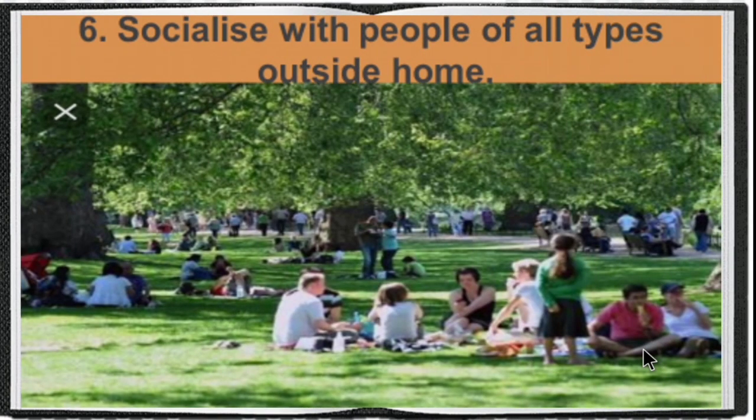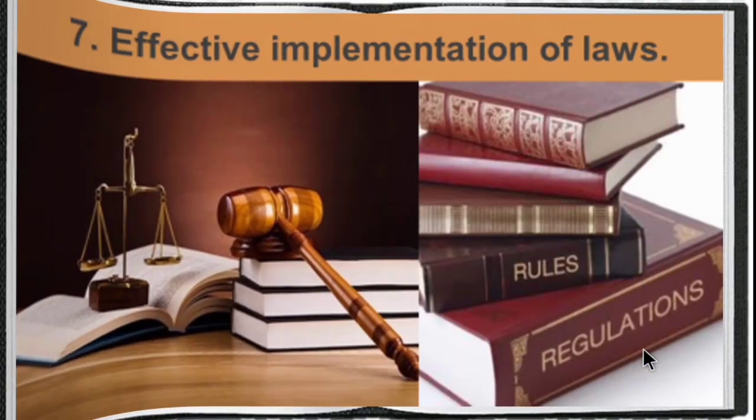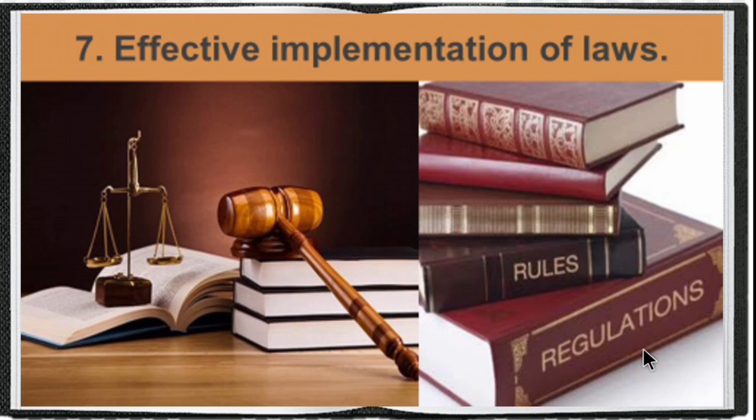And next is socialize with people of all types outside home. We have to communicate and move along with all people other than our own caste. Then effective implementation of laws. Laws must be very effective in order to ensure equality in the society.